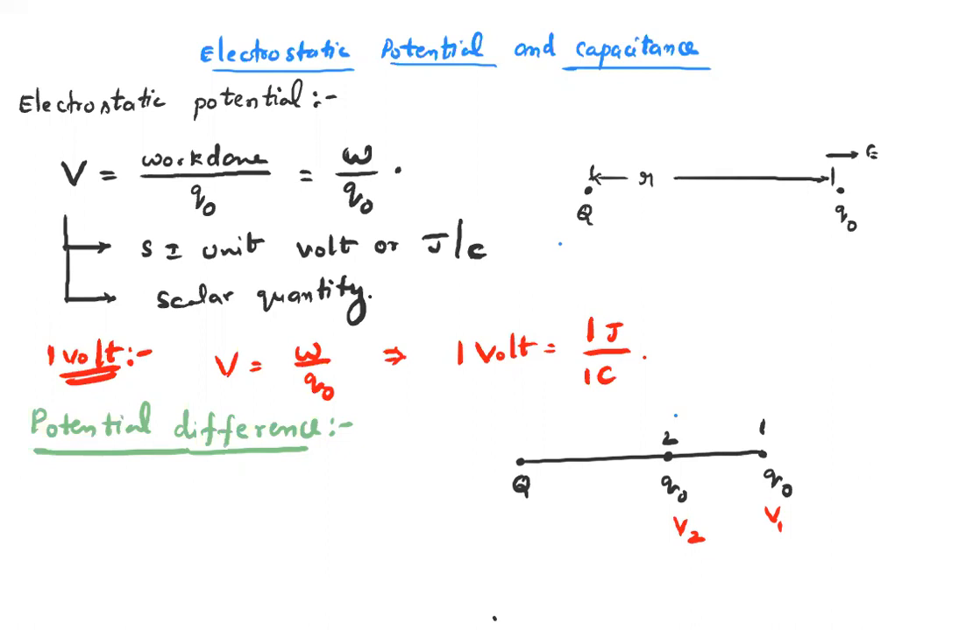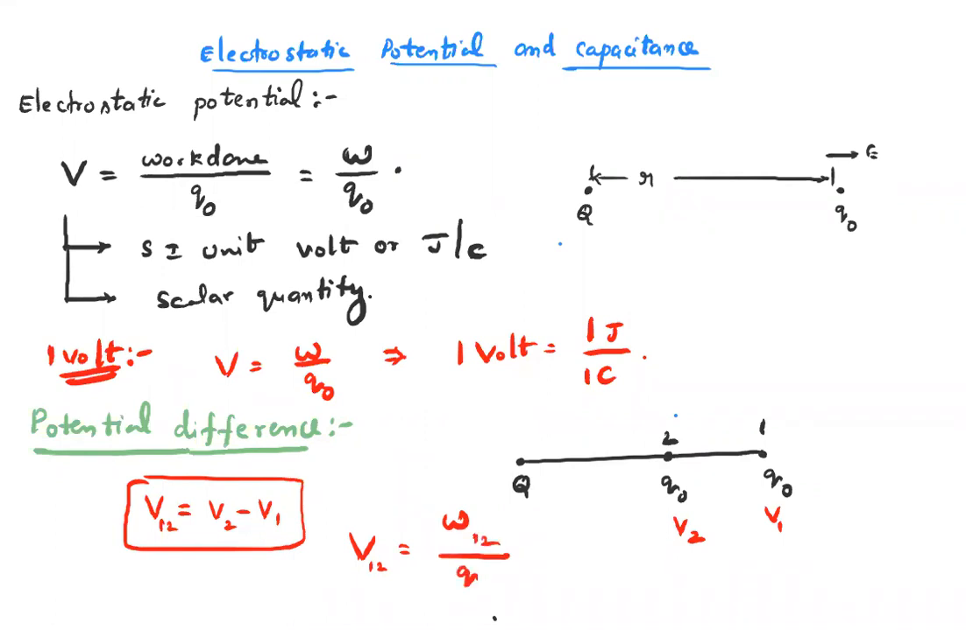That means we can define potential difference between 2 points as the difference in potential. Suppose to bring the test charge from infinity to point 1, we need a potential of V1, and to bring the test charge from infinity to point 2 is V2. Therefore, the difference in potential between 1 and 2 is called potential difference. Or else we can define it as the work done to bring the charge from 1 to 2 per unit test charge.